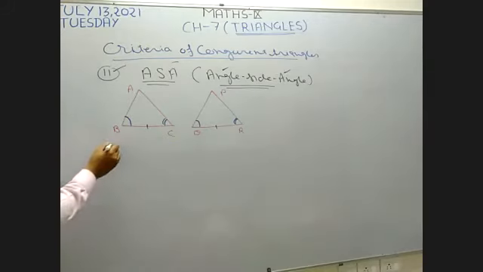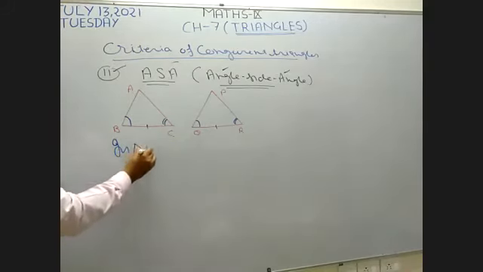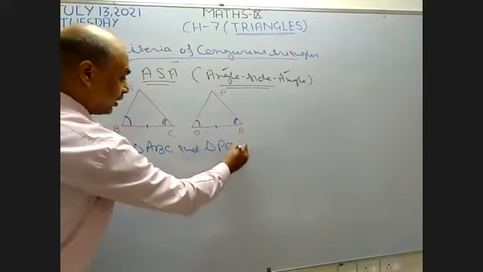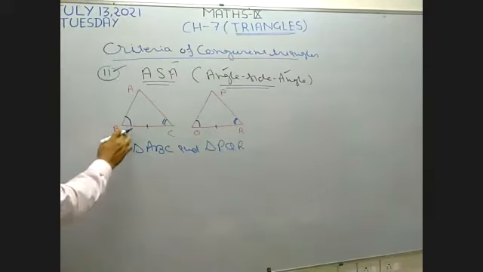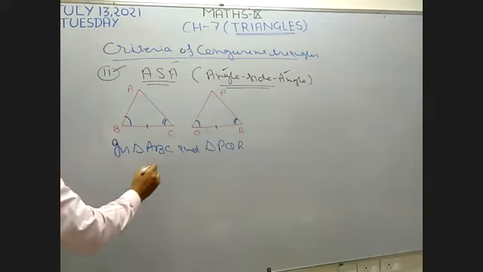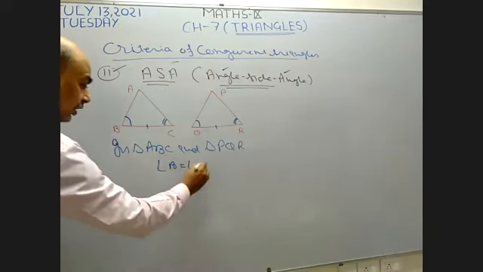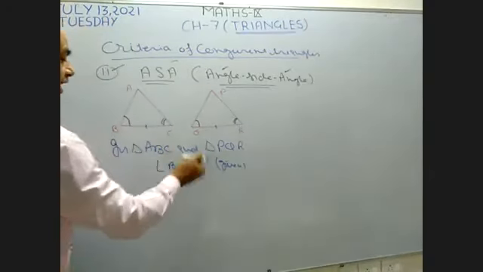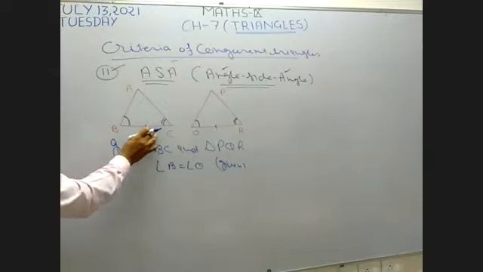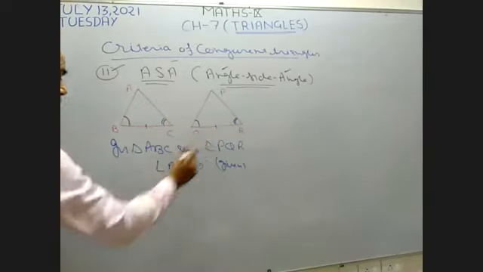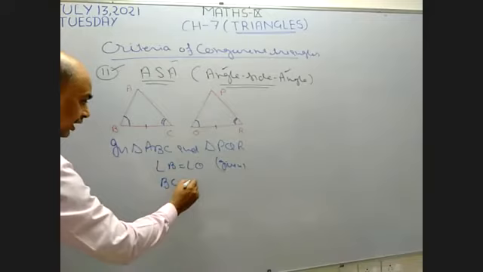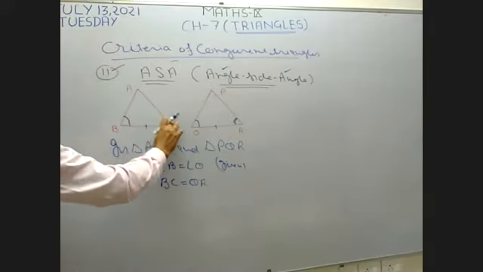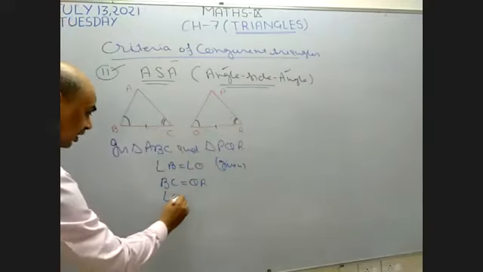See, I write there in triangle ABC and triangle PQR. Now what is given? This angle B is equal to angle Q. Right here, angle B equal to angle Q. Or you can write here given because it is given. These two angles are equal. Now this side BC is equal to this side QR. So I write here BC equal to QR. After that, this second angle, the right angle, is equal to the right angle. Angle C equal to angle R.